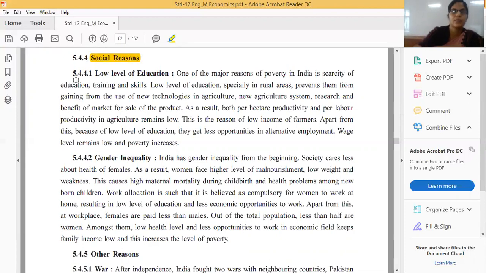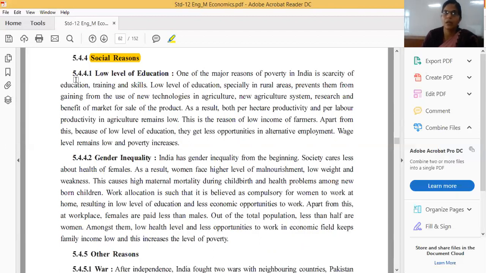In this, first is low level of education. In our society, people are educated, no doubt. But if I discuss the total population in our India, there is a scarcity of education, training, and skill. So people have less opportunity of work.